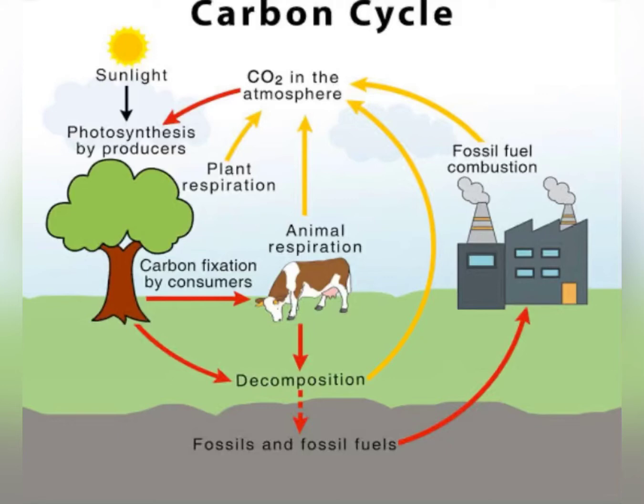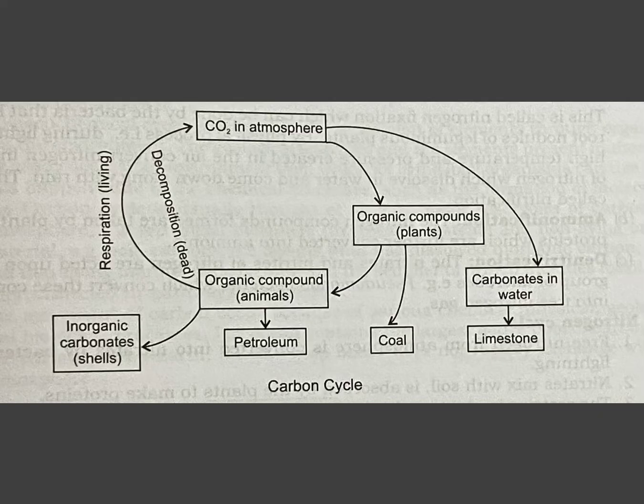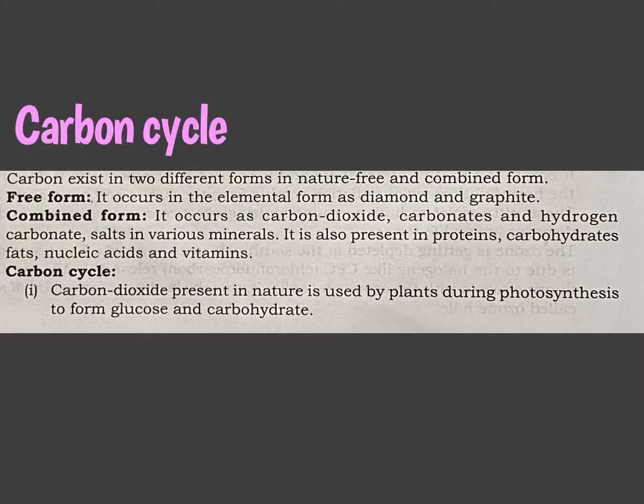And this way carbon dioxide is released back in the atmosphere, and the cycle representing the balance of carbon in nature is called carbon cycle. Students, if you are asked to draw carbon cycle, you can draw this diagram. Now let us see carbon cycle in detail.